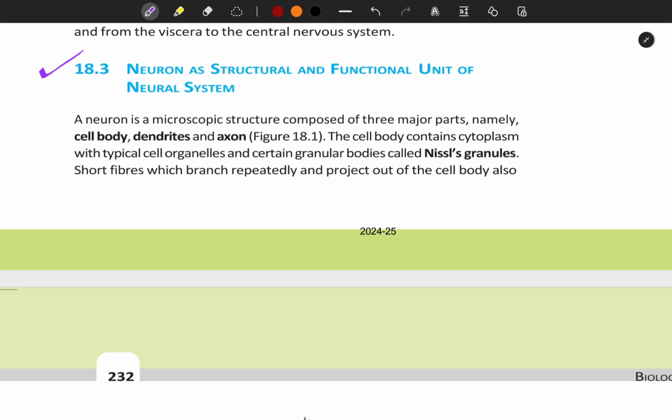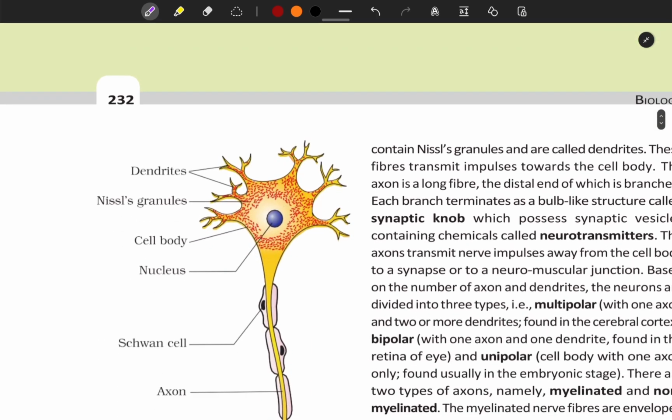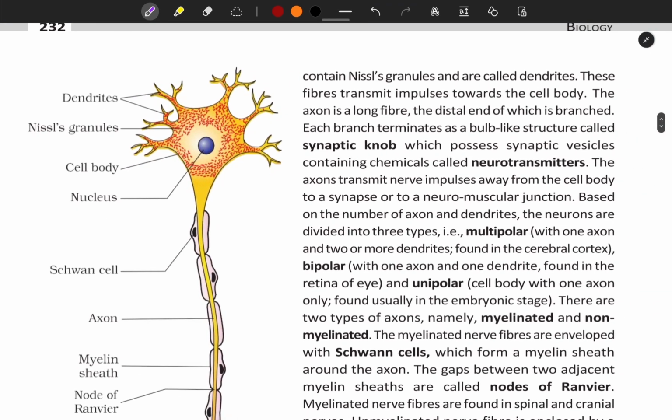18.3 Neuron as structural and functional unit of neural system. A neuron is a microscopic structure composed of three major parts, namely cell body, dendrites, and axon. The cell body contains cytoplasm with typical cell organelles and certain granular bodies called Nissl's granules. Short fibers which branch repeatedly and project out of the cell body also contain Nissl's granules and are called dendrites.